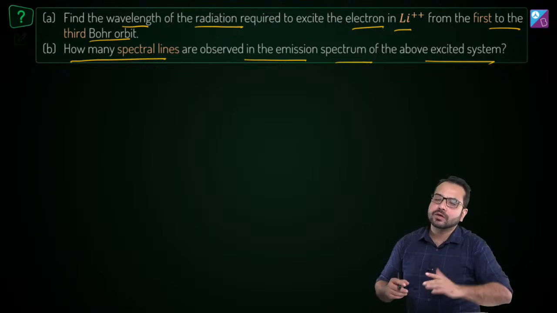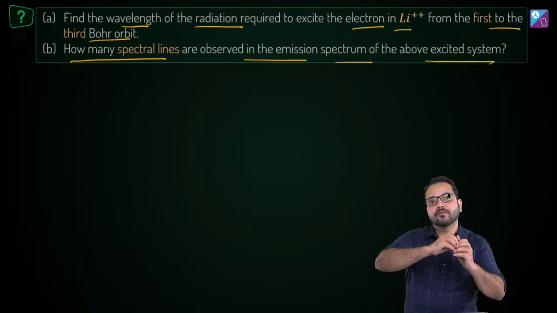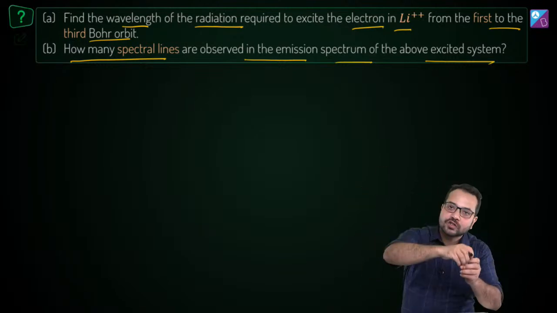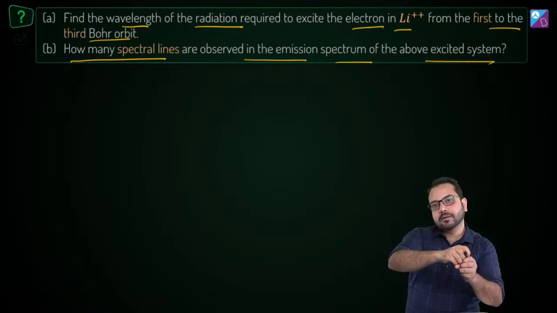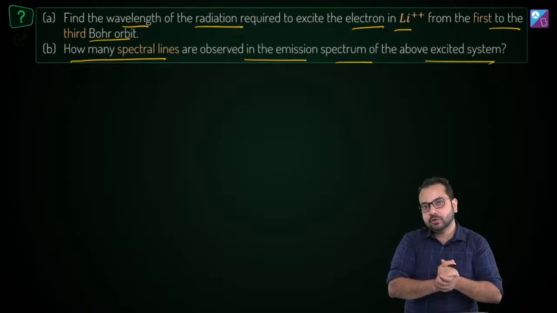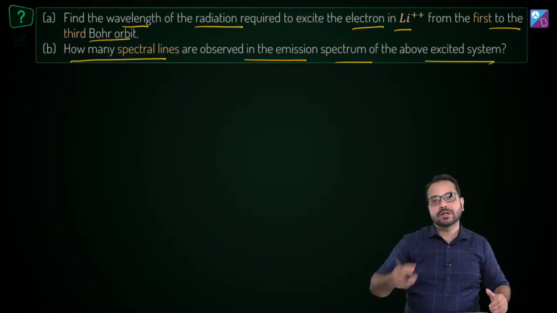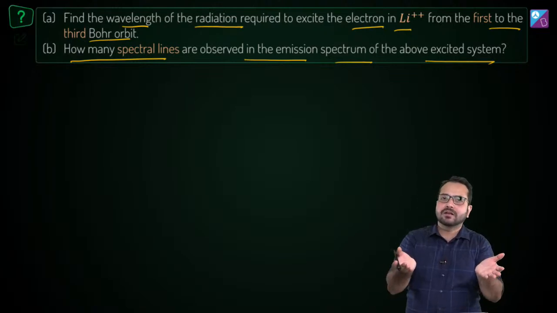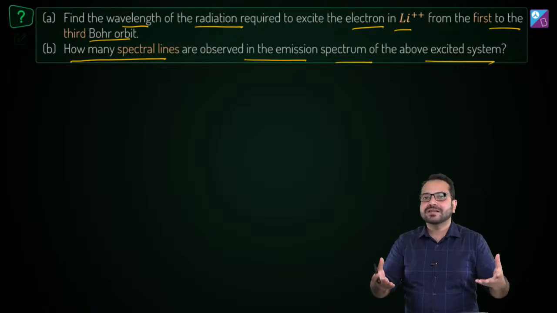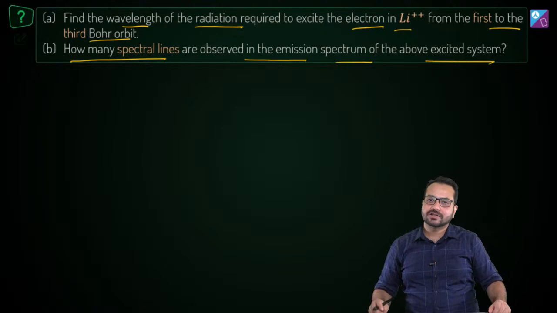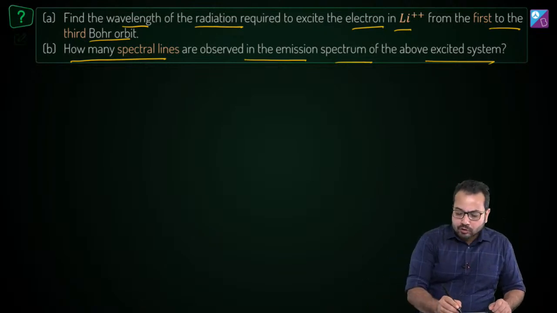If it is going from the third to the first orbit, then a photon is going to be released. But if a photon of the same energy provides the energy to the atom, then the electron is going to transition from n is equal to 1 to n is equal to 3. Okay, so it's the same thing. So the wavelength of radiation would be the same as when the atom comes down from n is equal to 3 to n is equal to 1. That's it.